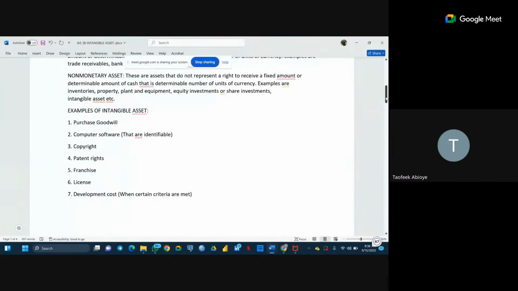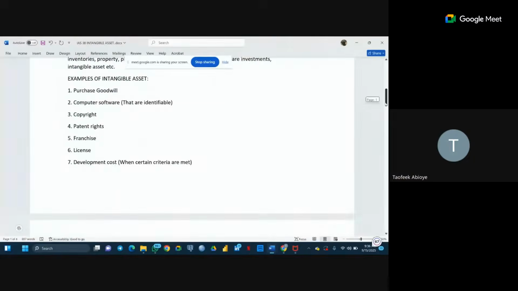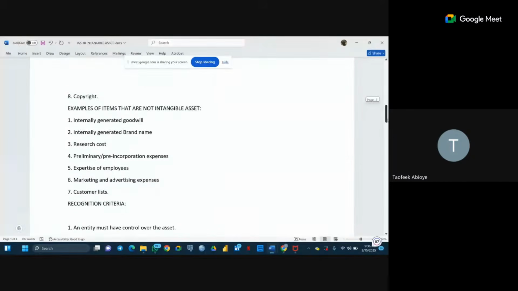We also have computer software. We also have the copyright, the patent right, franchise, license, development costs, where certain criteria are met. We are going to look at the criteria later tonight. So we have copyright as well.